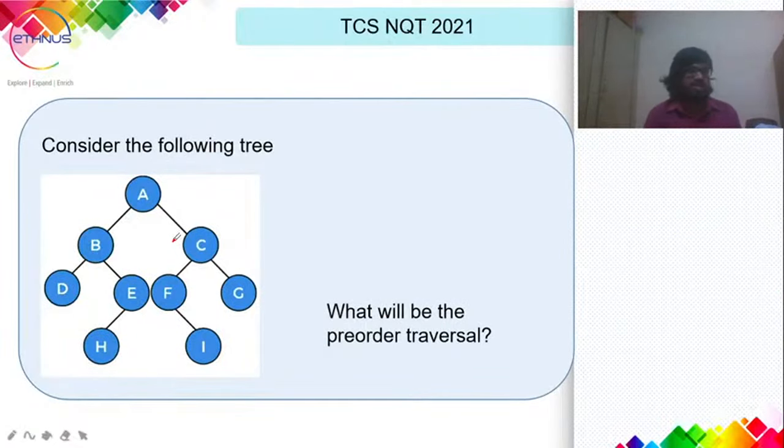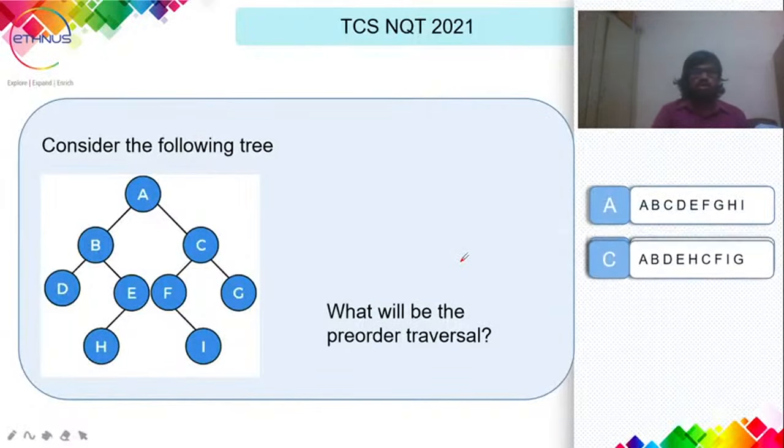This is also one type of common question. Here you have a tree. What will be the pre-order traversal? Here are the options.